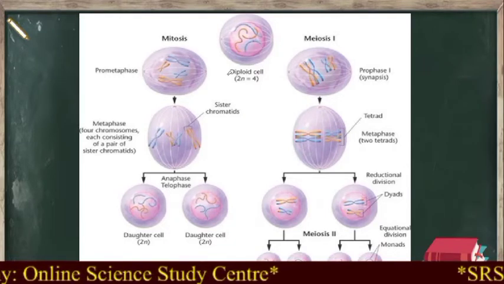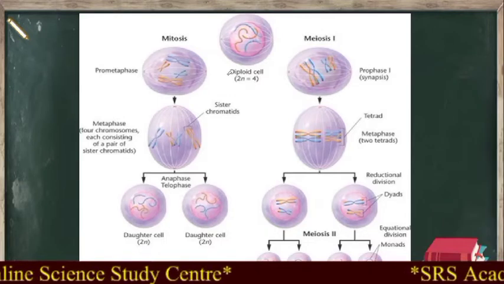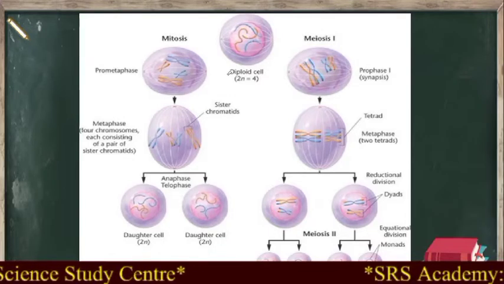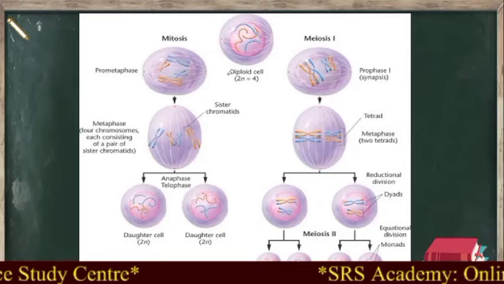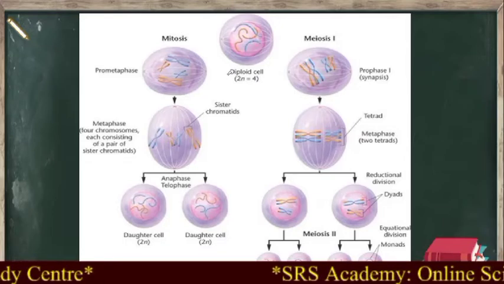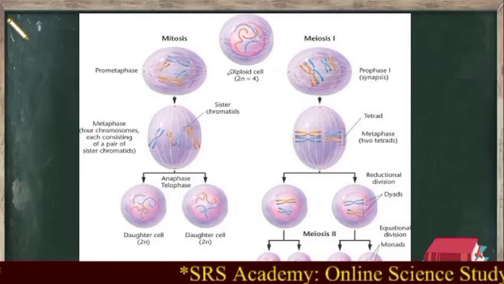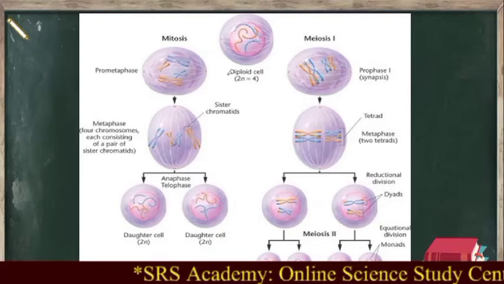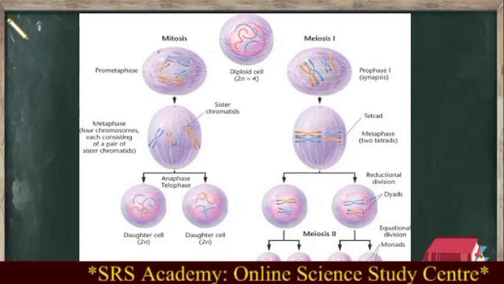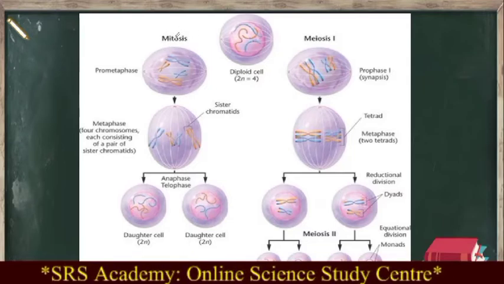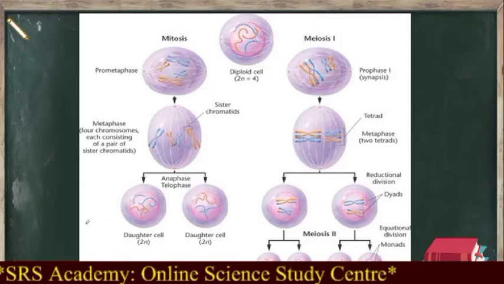Okay. Now we will study cell division in brief. Just now I explained the meaning of reproduction, and in this we can find two types: one is mitosis and the second one is meiosis.